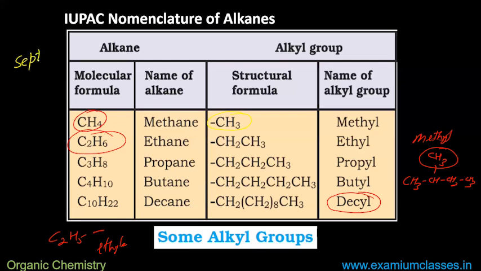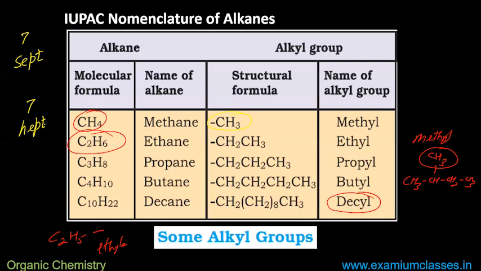In most cases in 10th organic chemistry, for 7 carbons it is called sept, but in 11th and 12th onwards now 7 is heptyl. Do remember that you don't write septyl from 10th standard, it is heptyl.